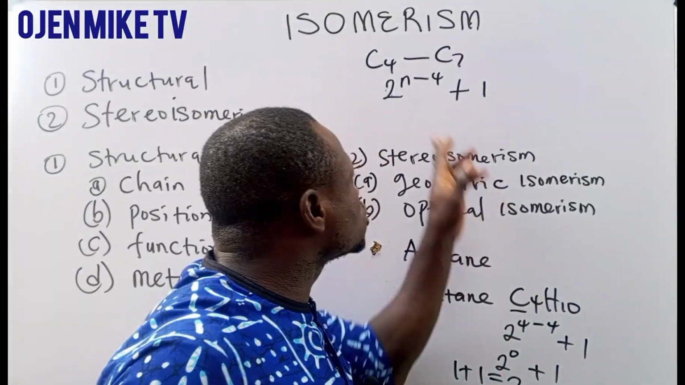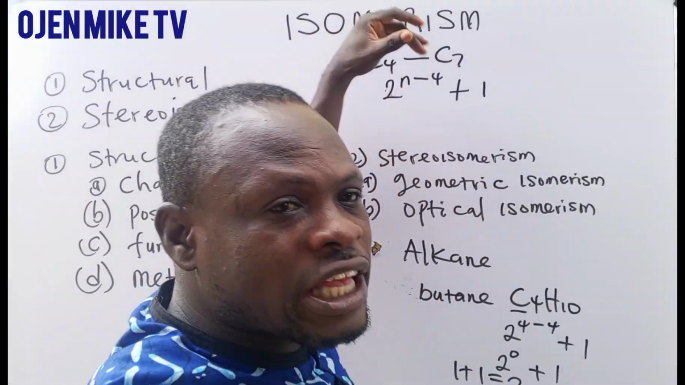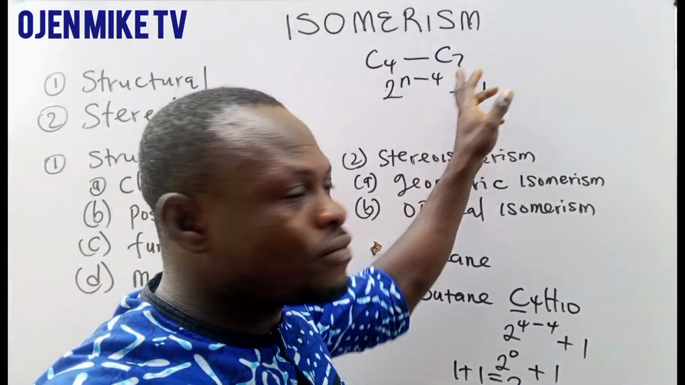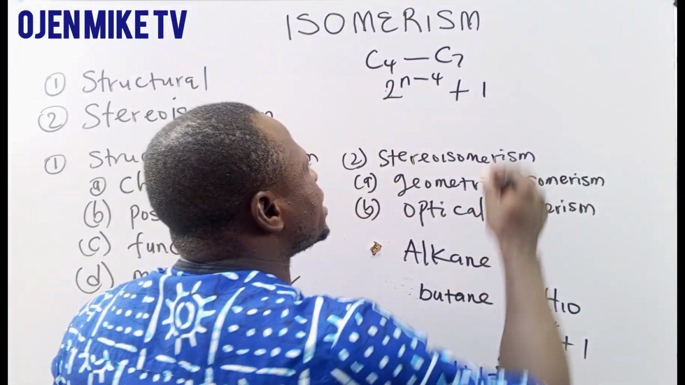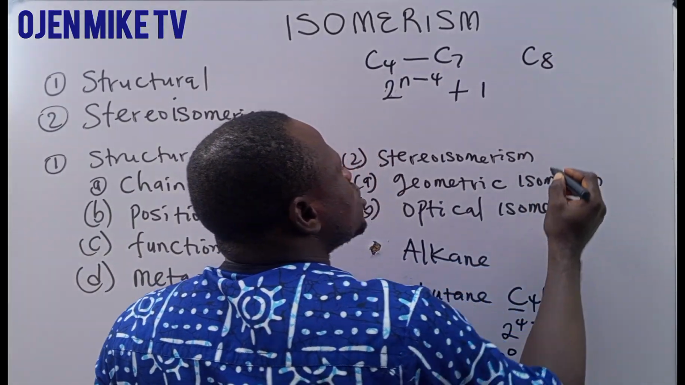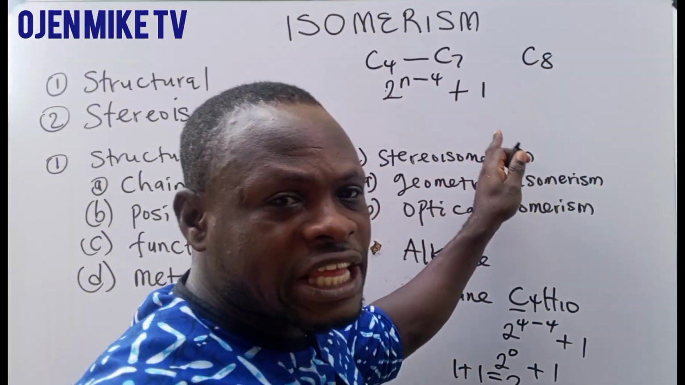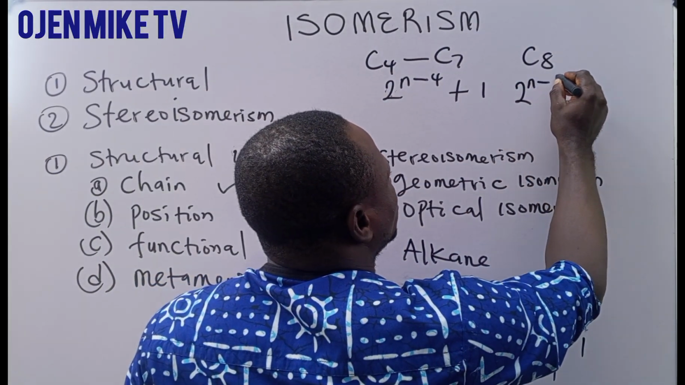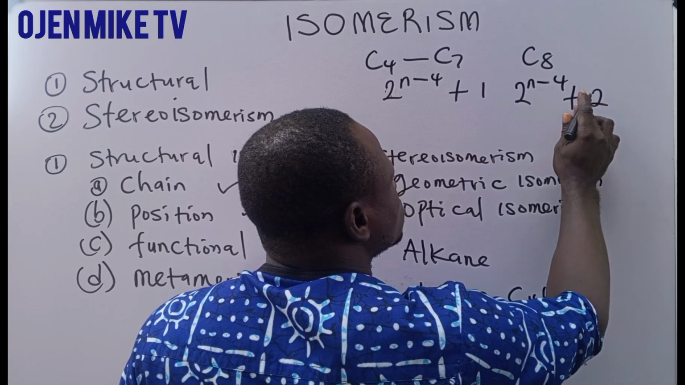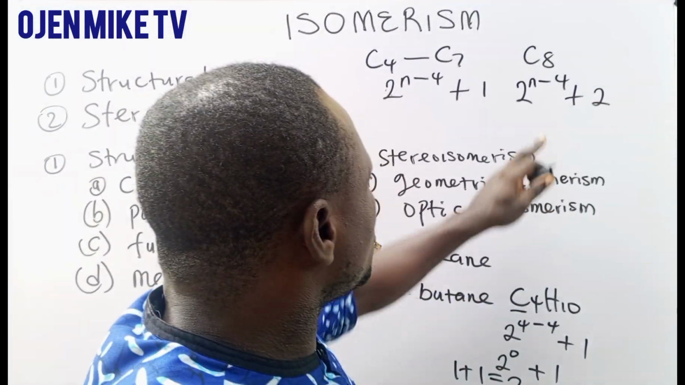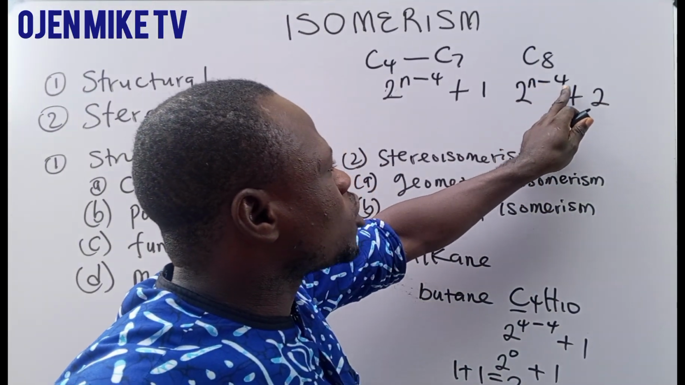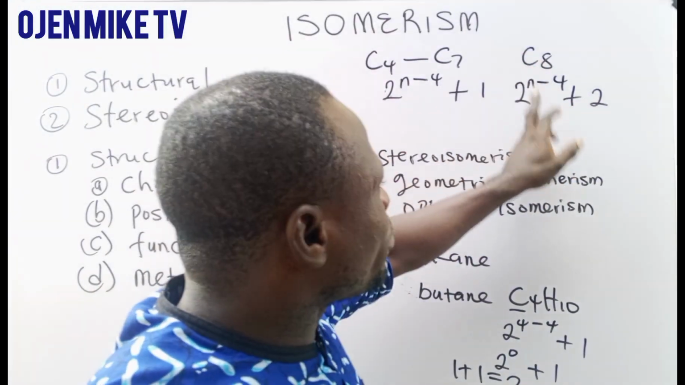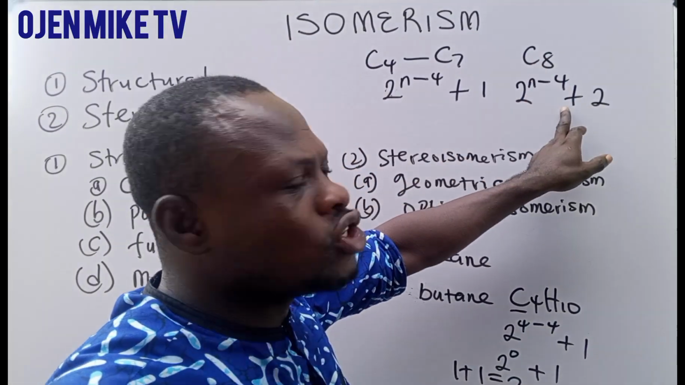Are you following? So you use this formula anytime you see a carbon chain having carbon from carbon number 4 to carbon number 7. Then from carbon number 8, C8, if you have an alkane chain with carbon number 8, use this formula: 2 raised to power n minus 4 plus 2. This is for octane. The number of isomers that can be found in octane, you use this formula.